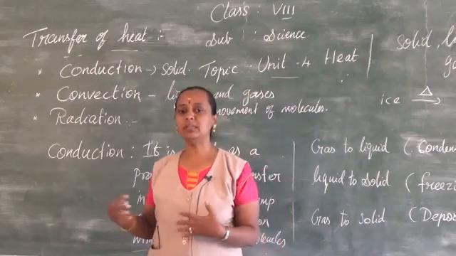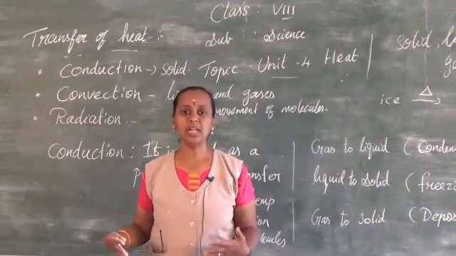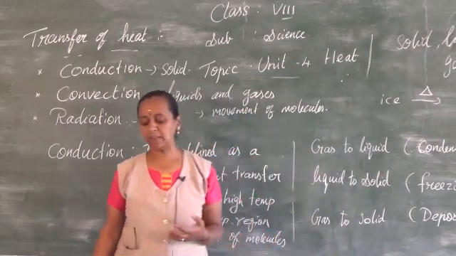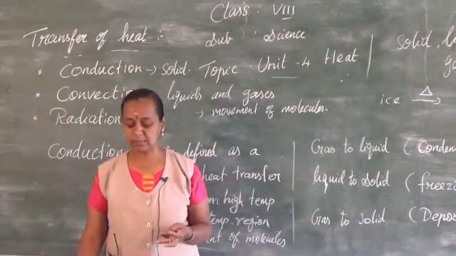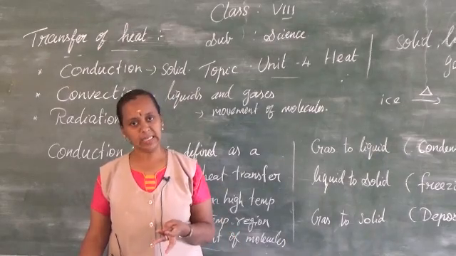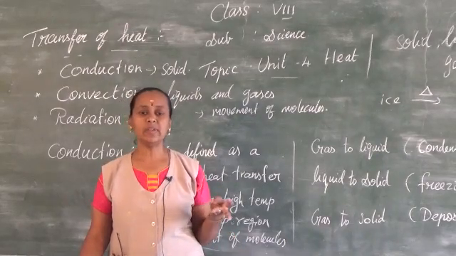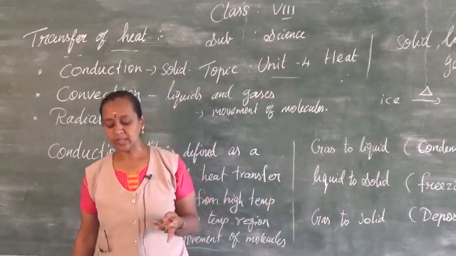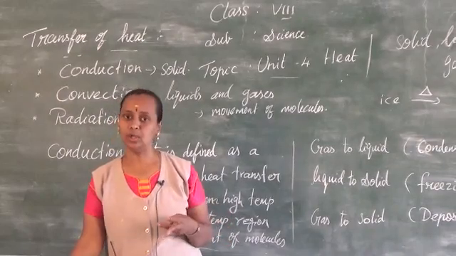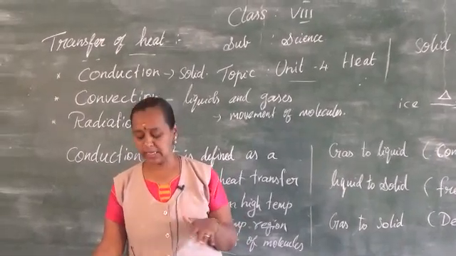Now we can see where this conduction, convection, and radiation are there in our daily life. So here is conduction in daily life. We cook food in vessels made up of metals. When the vessel is heated, the food also will get heated. This is the way we can see conduction. Then when we iron dresses, heat is transferred from the iron to the cloth. You can touch and feel the hotness.